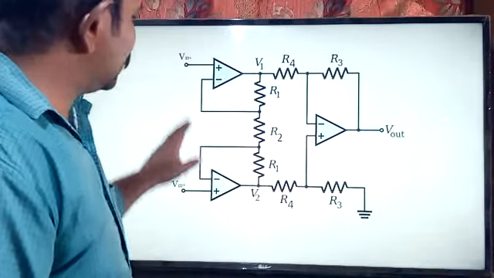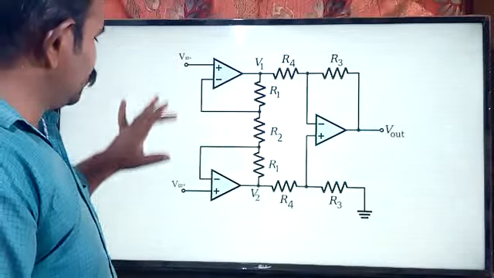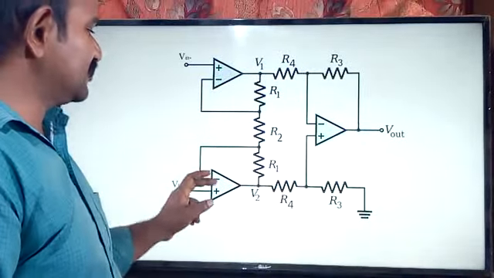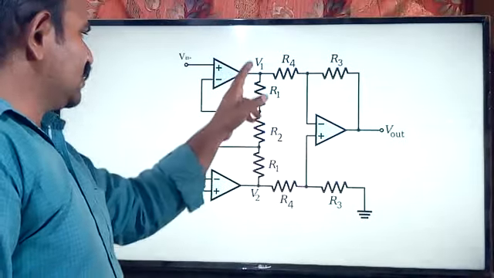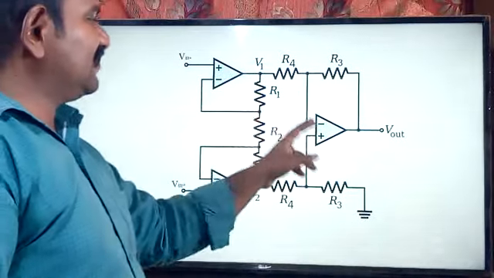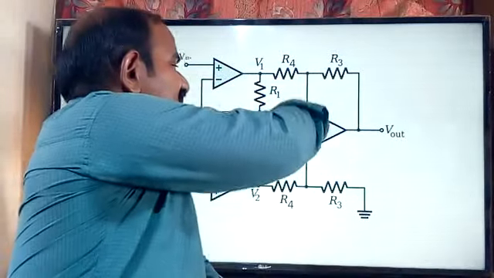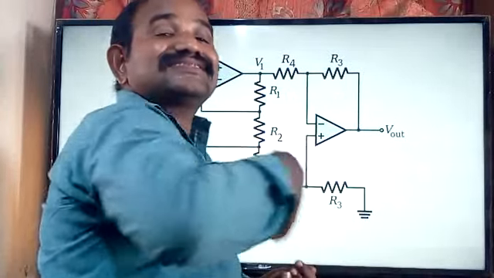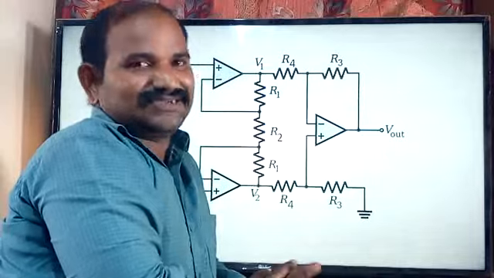So in this instrumentation amplifier, I have two inputs. These two are connected to the non-inverting terminals of the op-amp, and the outputs of these two are given as an input to the differential amplifier. And at the output we are getting the strengthened signal. The weakened signal is given, and at the output we are collecting the strengthened signal.